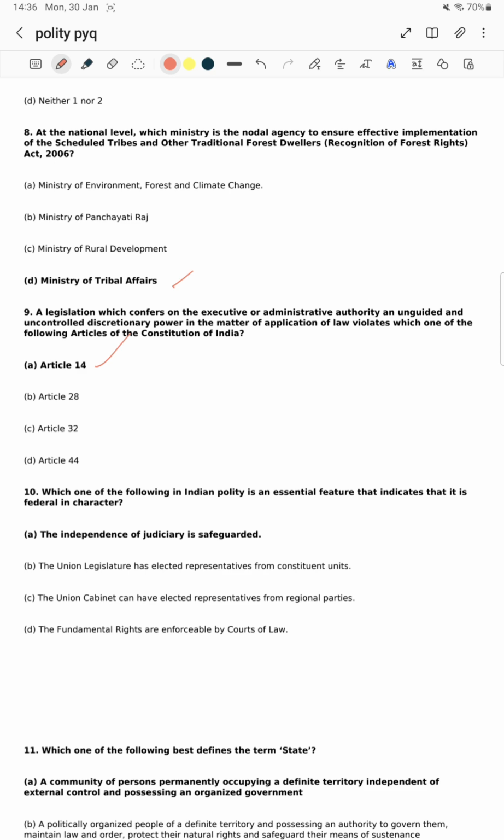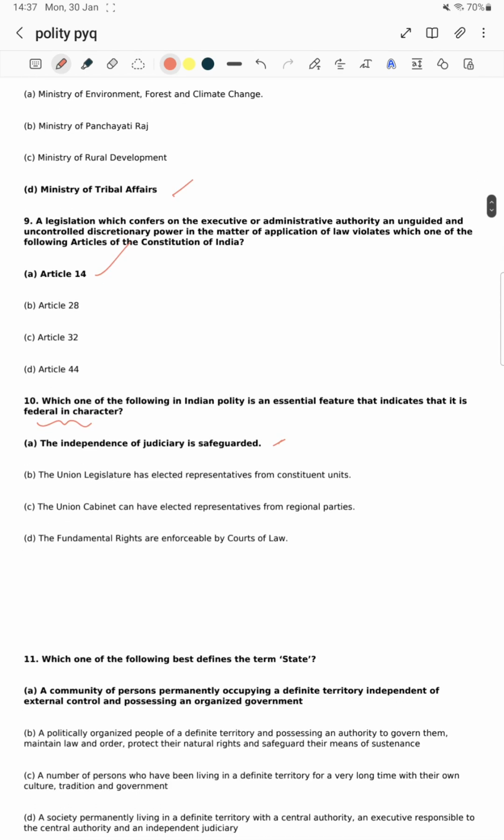Which one of the following in Indian polity is an essential feature that indicates that it is federal in character? Independence of judiciary is safeguarded. This is an essential feature of federal character. The union legislature has elected representatives from constituent units? No. The union cabinet can have elected representatives from regional parties? No. The fundamental rights are enforceable by court of law? No. Independence of judiciary is the essential feature of federal character.